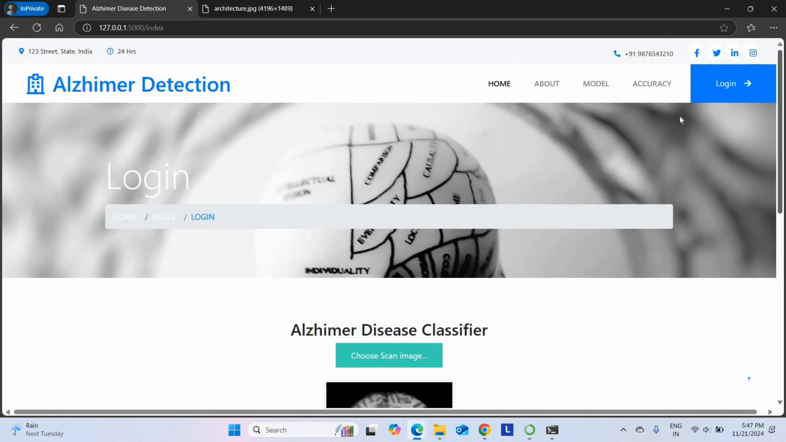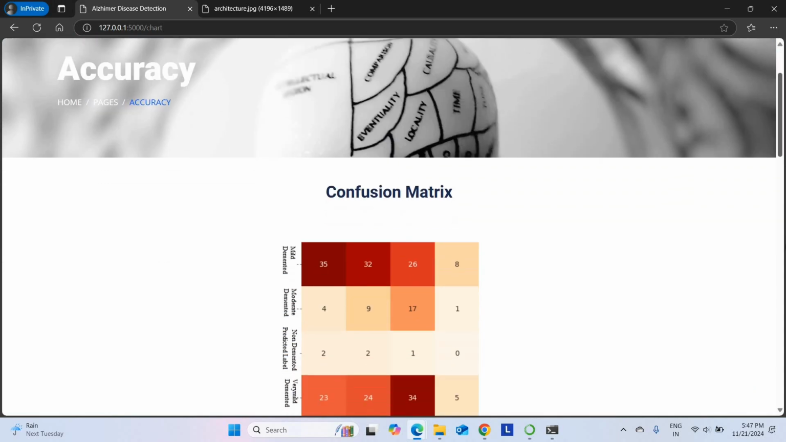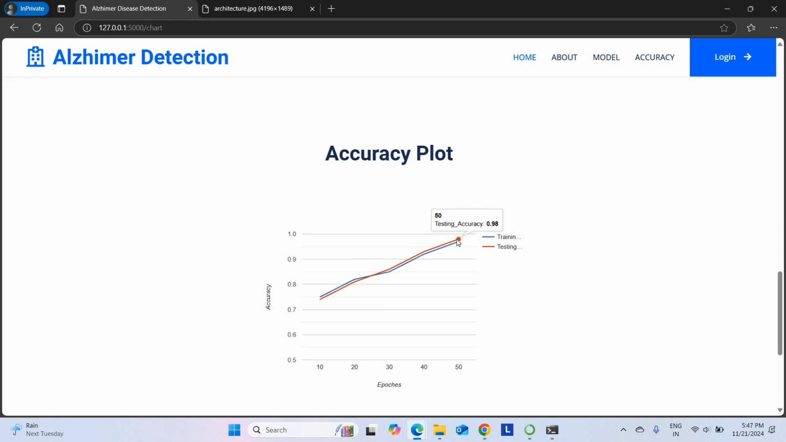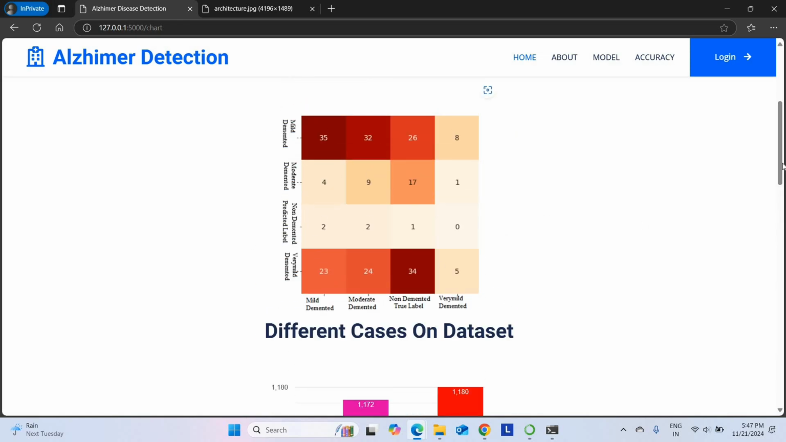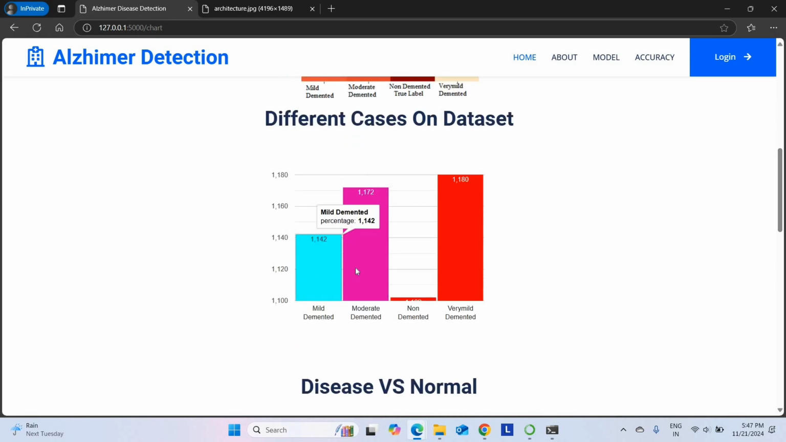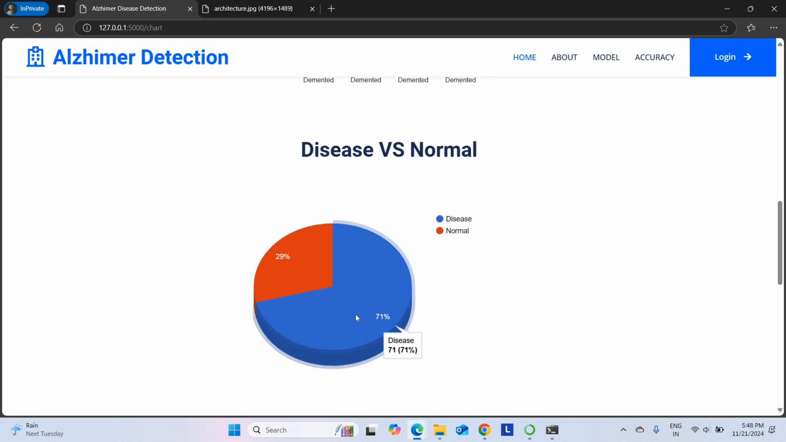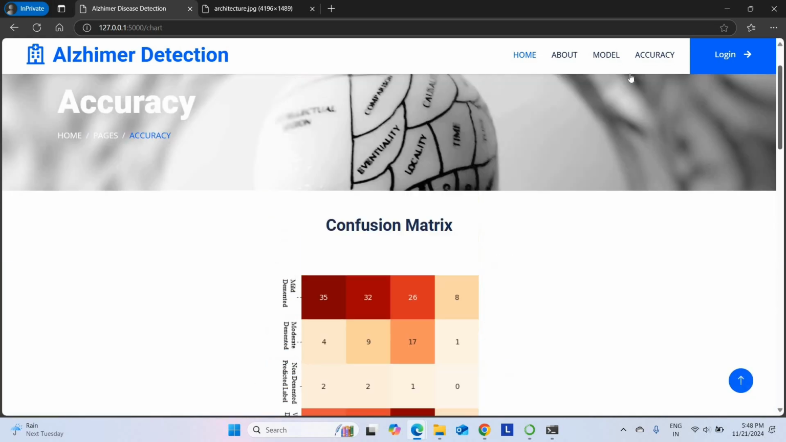Okay, let me check the accuracy and all. To check the accuracy, just click accuracy. So you can check the accuracy here. First I will show the accuracy. In this project we got around 98% training accuracy, 97% testing accuracy. Then moving to the confusion matrix. This is the confusion matrix of our project. Then how many images we took at each stage: mild dementia, how many images; moderate dementia, how many images; non-dementia, how many images; and very mild dementia, how many images. Then the disease, what percentage of persons have the disease, and what percentage have no disease. So this is the overall result of the project.